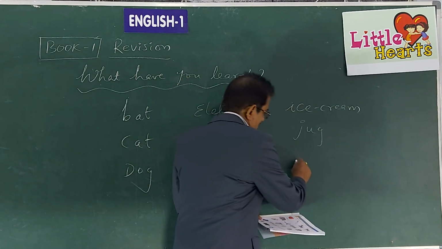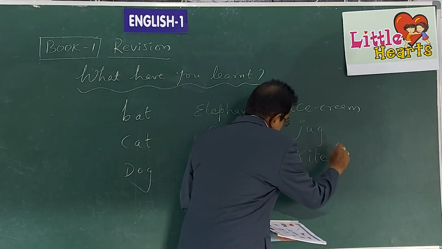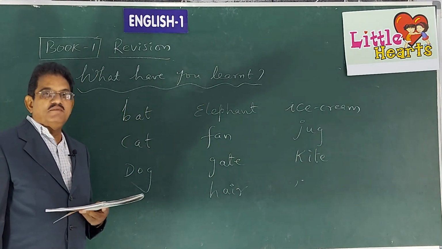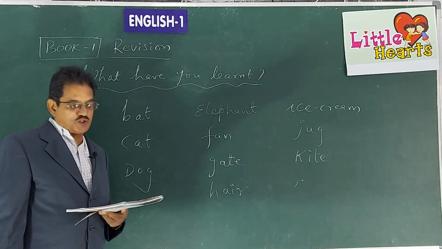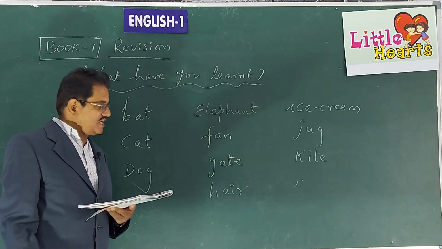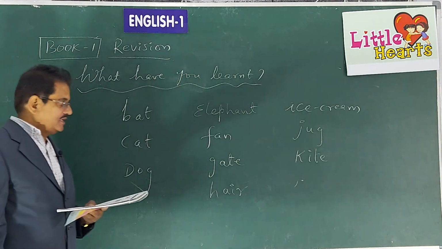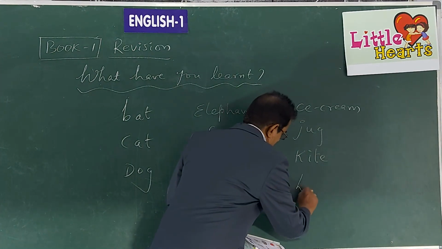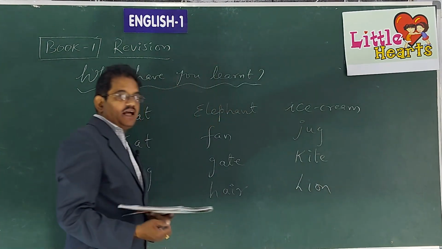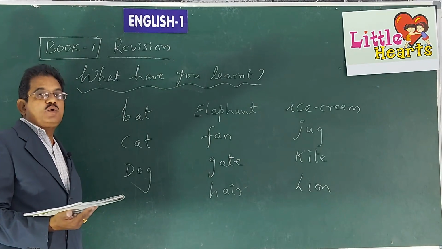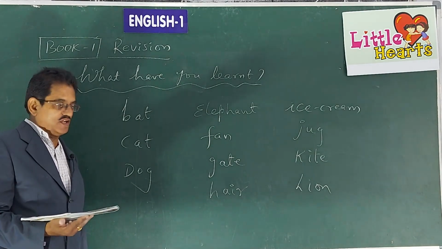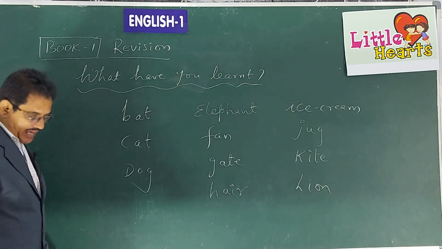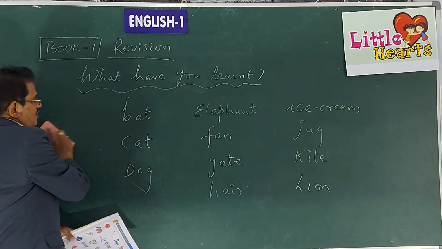J after K. K for kite. Do you fly kites? When do you fly kites generally? In the month of January during the Pongal festival. We celebrate the festival of kites. So K for kite. Then L. L for what? Lion. What is a lion? Lion is a cruel animal. It is called the king of the forest. Most ferocious animal.